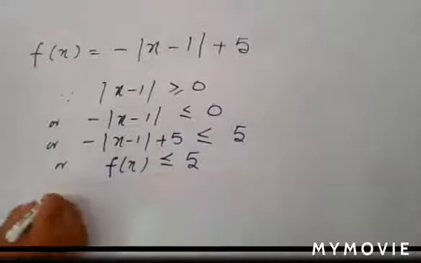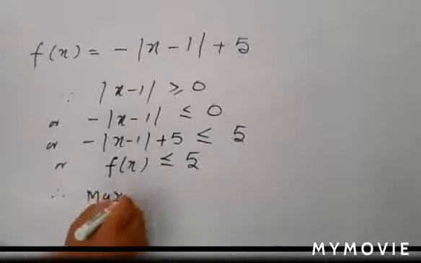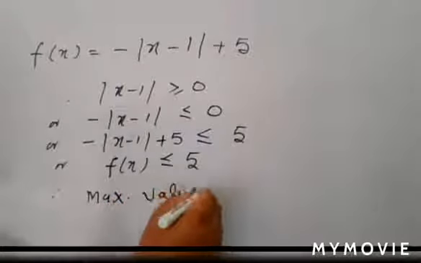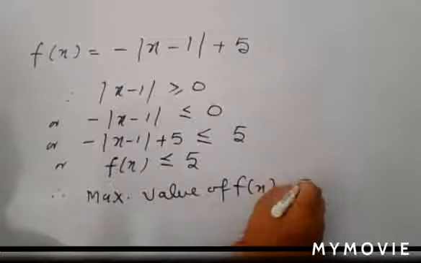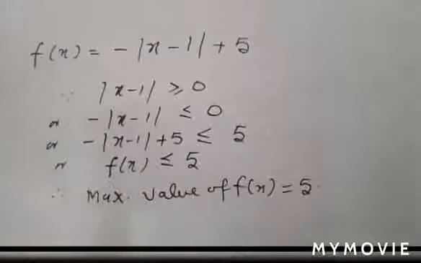So the maximum value of f(x) is 5 and its minimum value is not defined. Okay, noted. In the same way, write the next question.